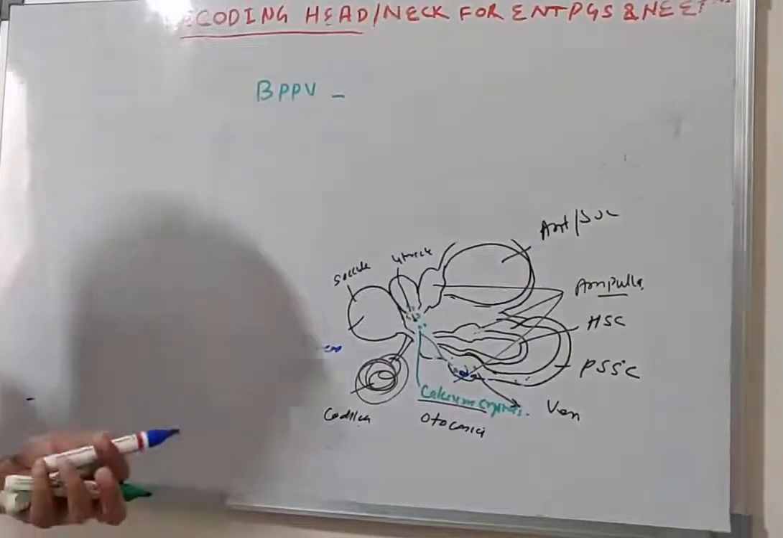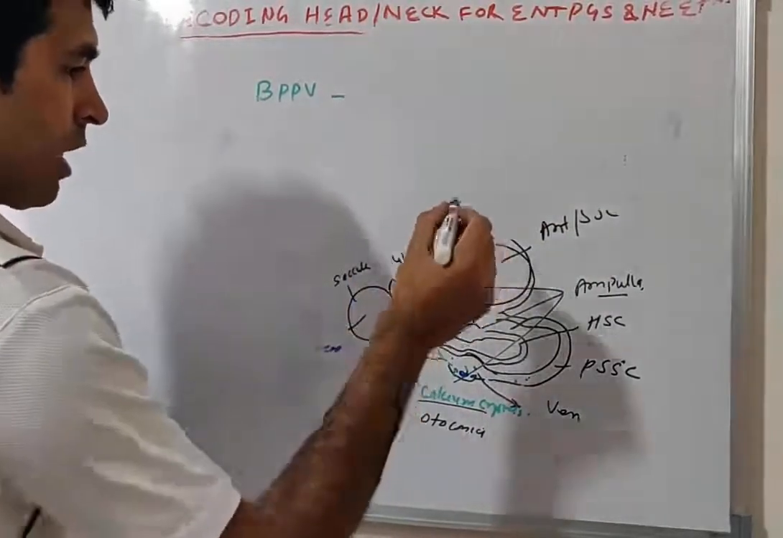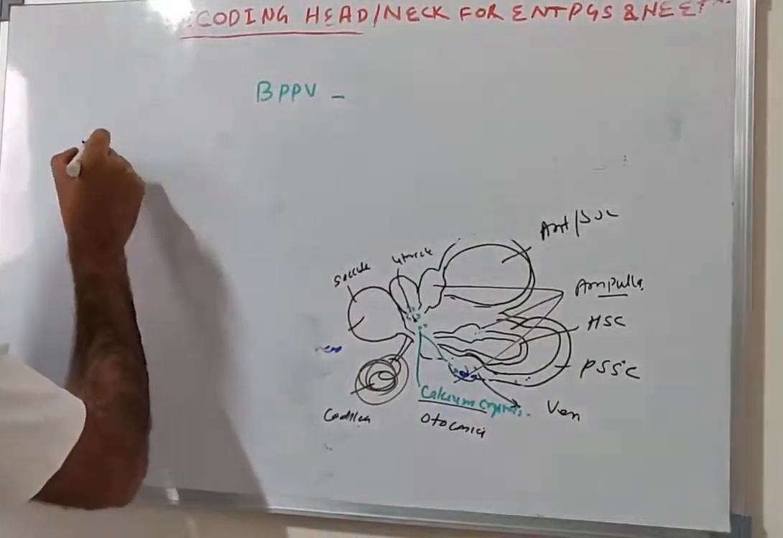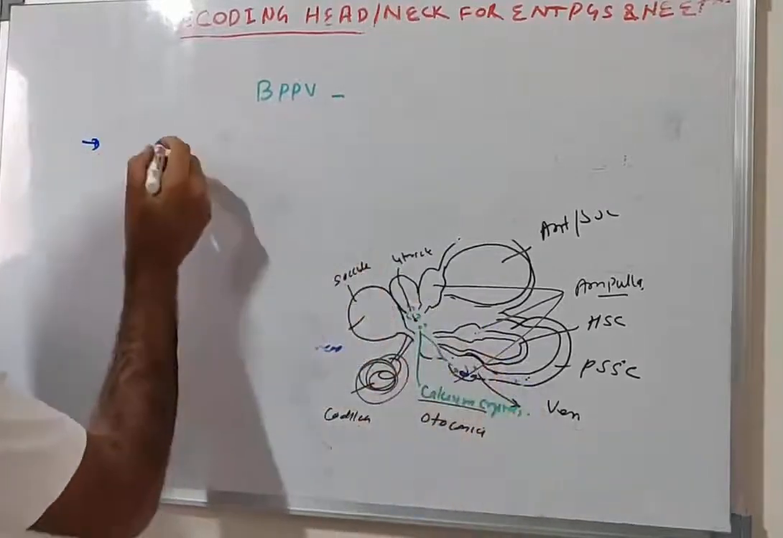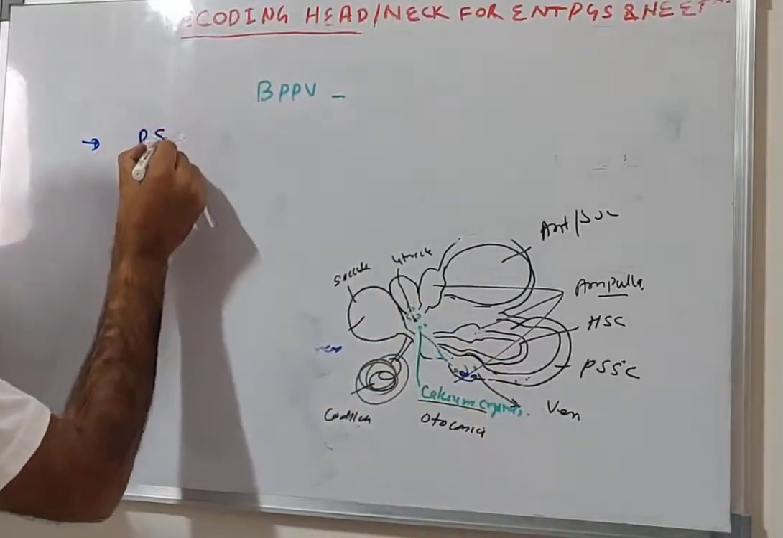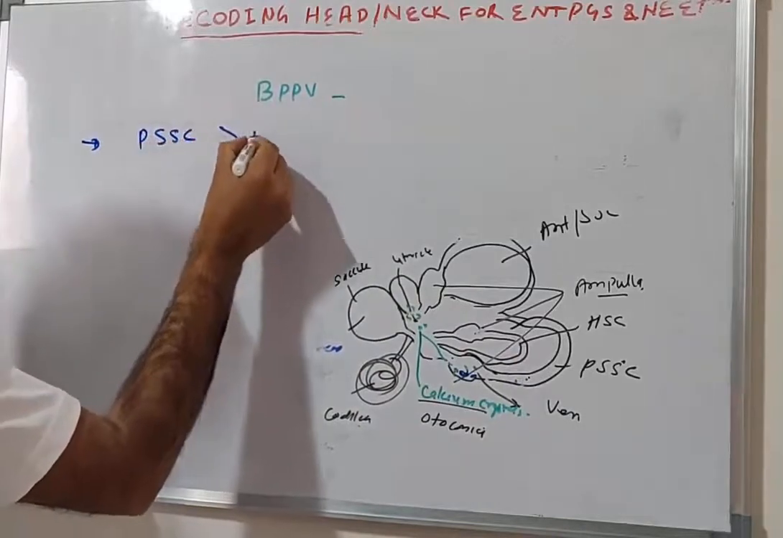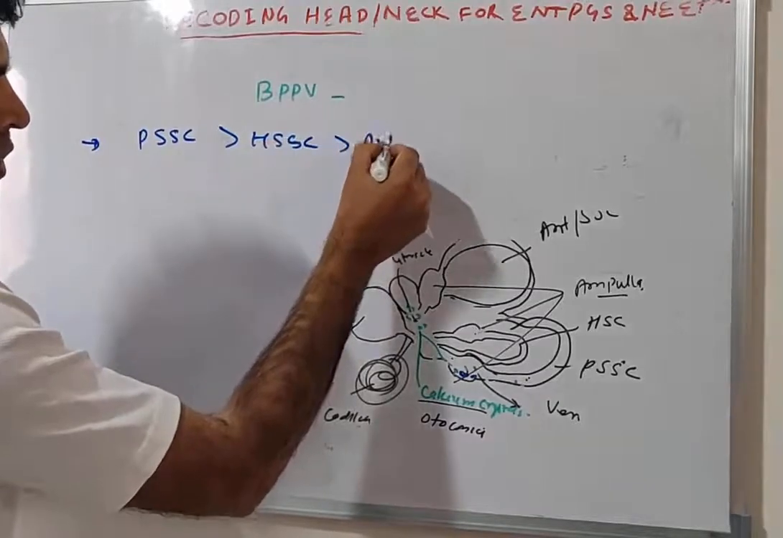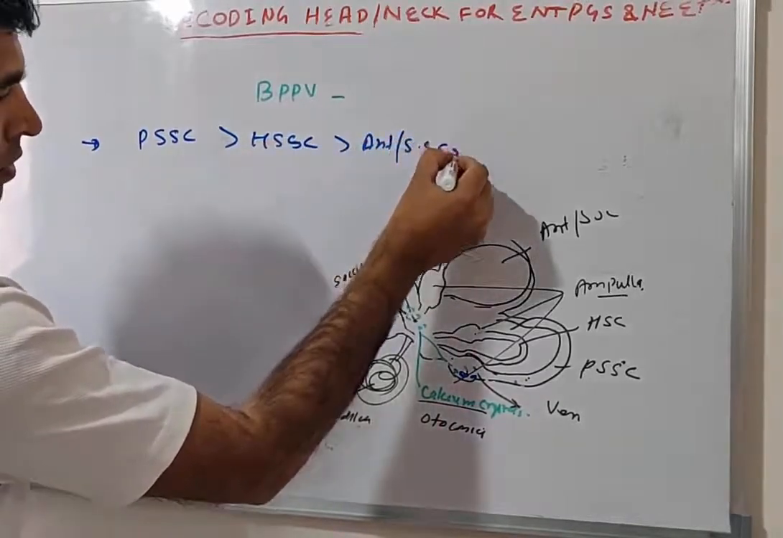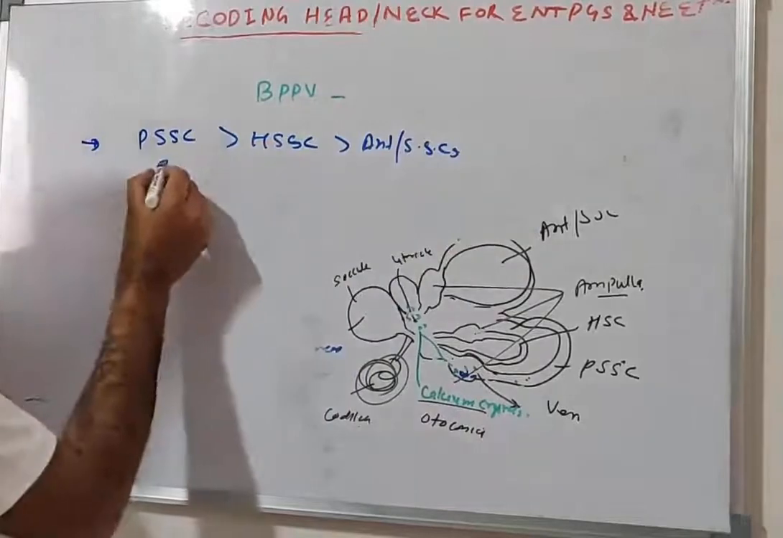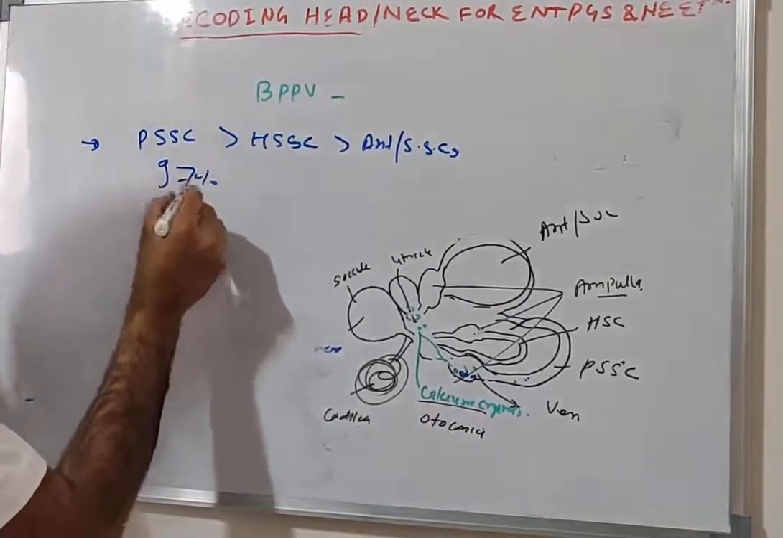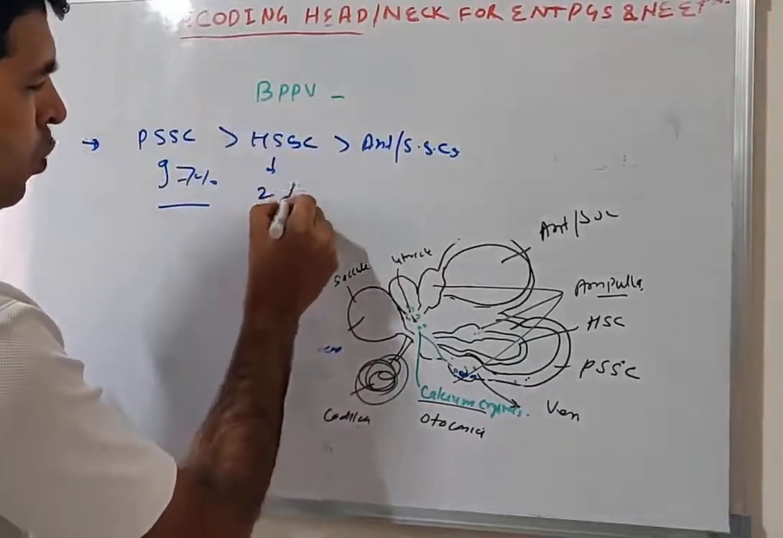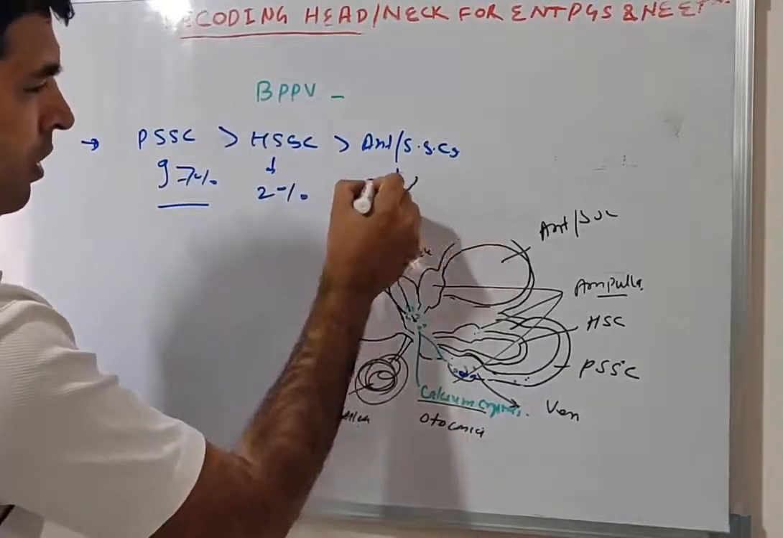Okay. Characteristic for each canal. Most commonly it is found in the posterior semicircular canal, then the horizontal semicircular canal, and last the anterior or superior semicircular canal. The incidence is about 97% of cases in the posterior semicircular canal, about 2% horizontal, and less than 1% superior.